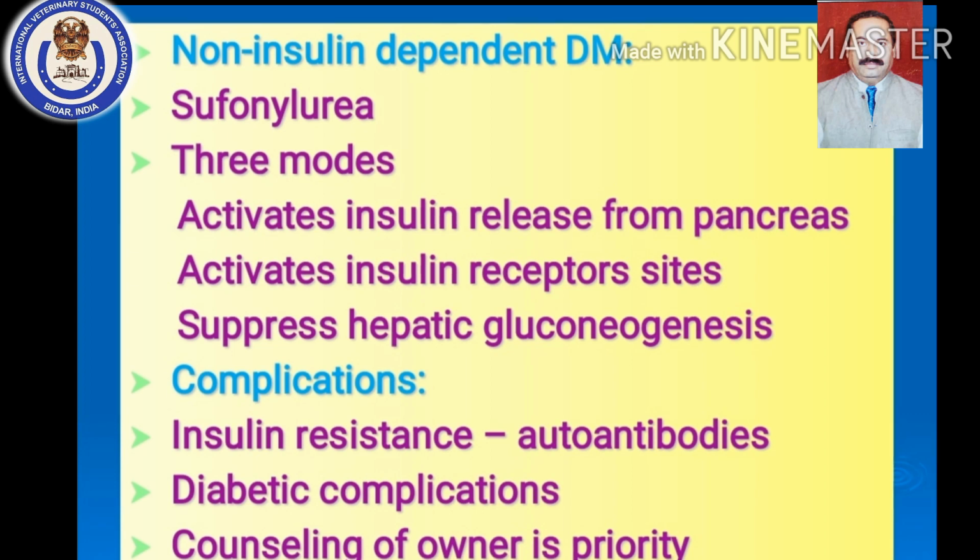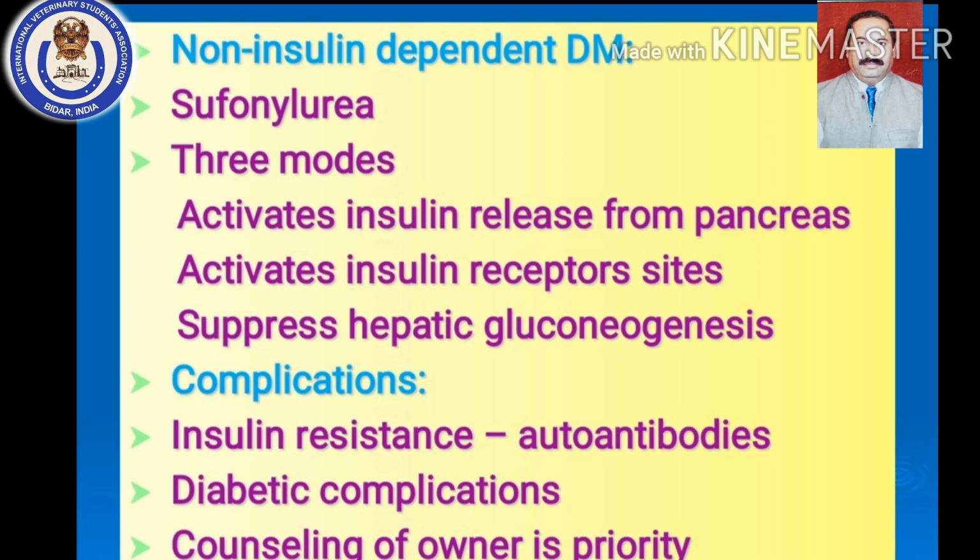Okay, so these sulfonylureas act by 3 modes. One, it activates insulin release from the active pancreas. Then it activates the insulin receptor sites on the body cells, so that the glucose will be utilized by the cells, and it also suppresses the hepatic gluconeogenesis, which is responsible for complication of diabetes mellitus. Okay, by 3 ways the sulfonylureas try to stabilize non-insulin diabetes mellitus in human beings.